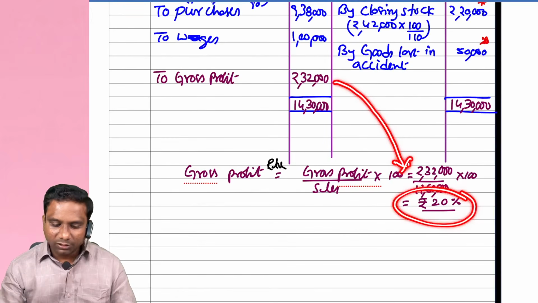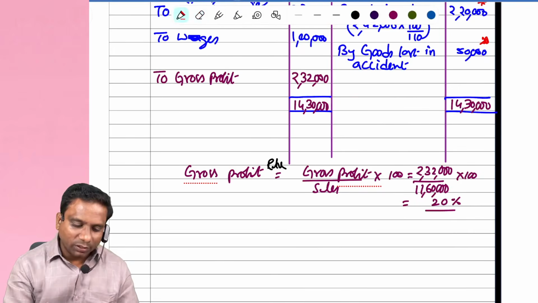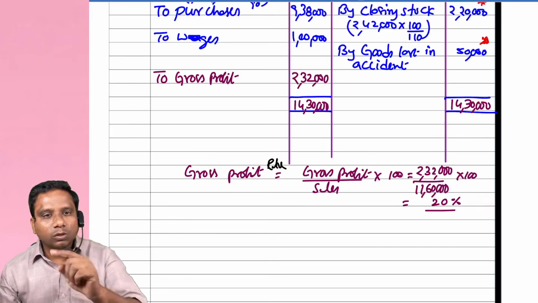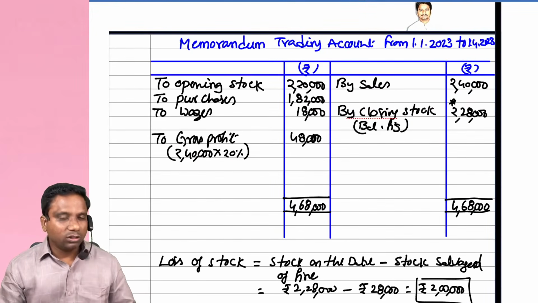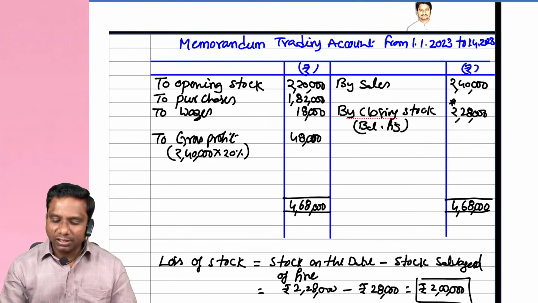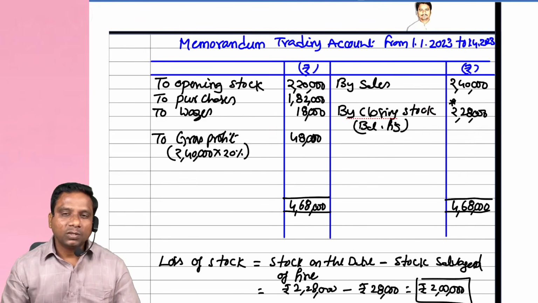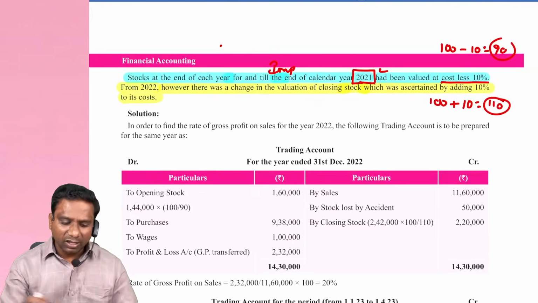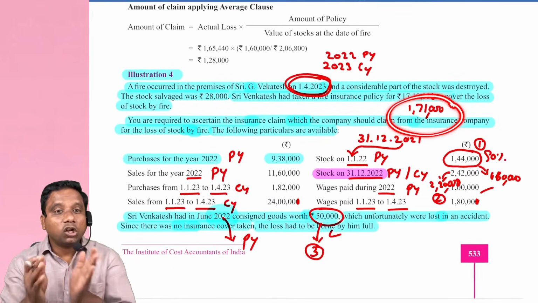What is the gross profit rate? 20%. This is not rupees. This is 20%. 20% is the gross profit rate, and this gross profit rate is applied for memorandum trading account. What is the sales here? 2 lakh 40. 2 lakh 40 into 20%, 48,000 is the gross profit. Now balance this memorandum trading account. Here you are getting 2 lakh 28,000 as goods lost. As on the date of fire, what is the goods amount we have? 2 lakh 28,000, whereas the policy is taken for how much? 1 lakh 71,000.